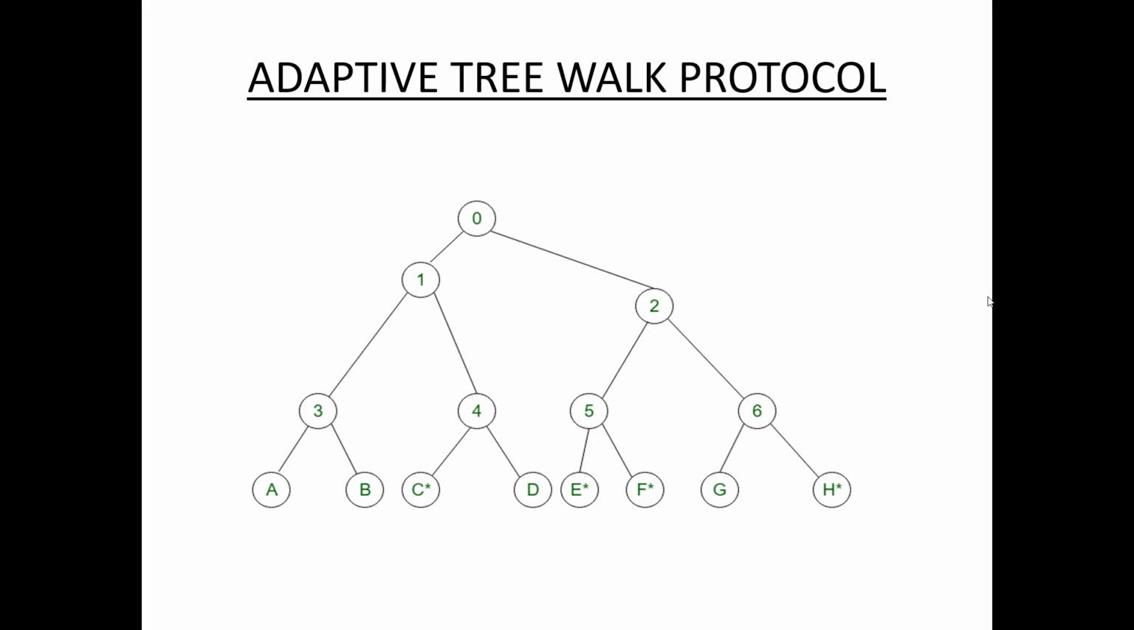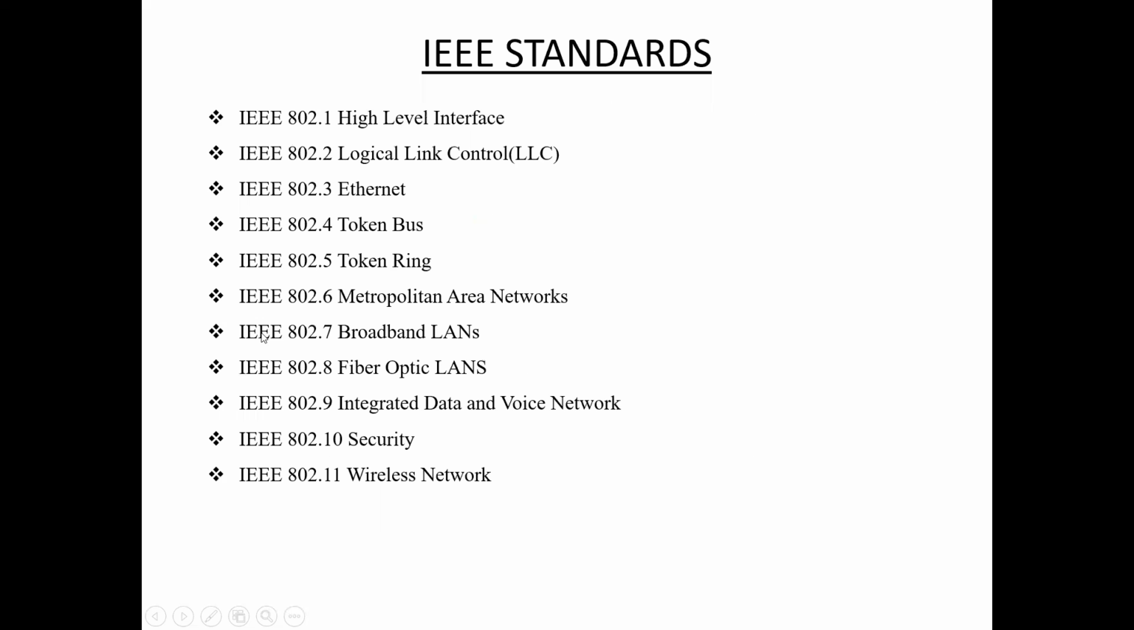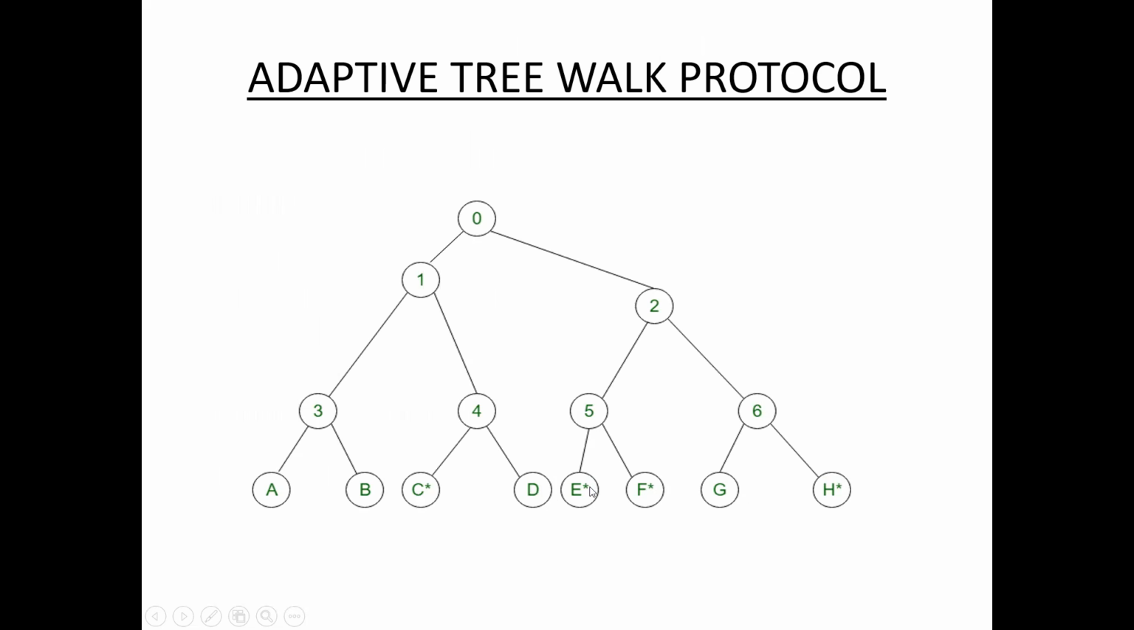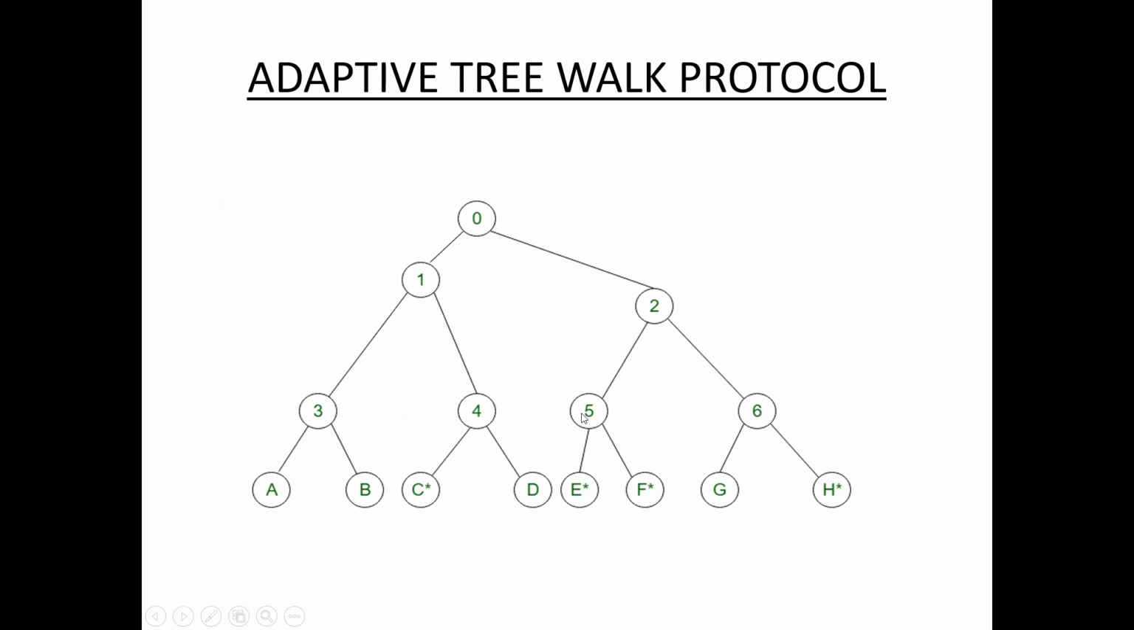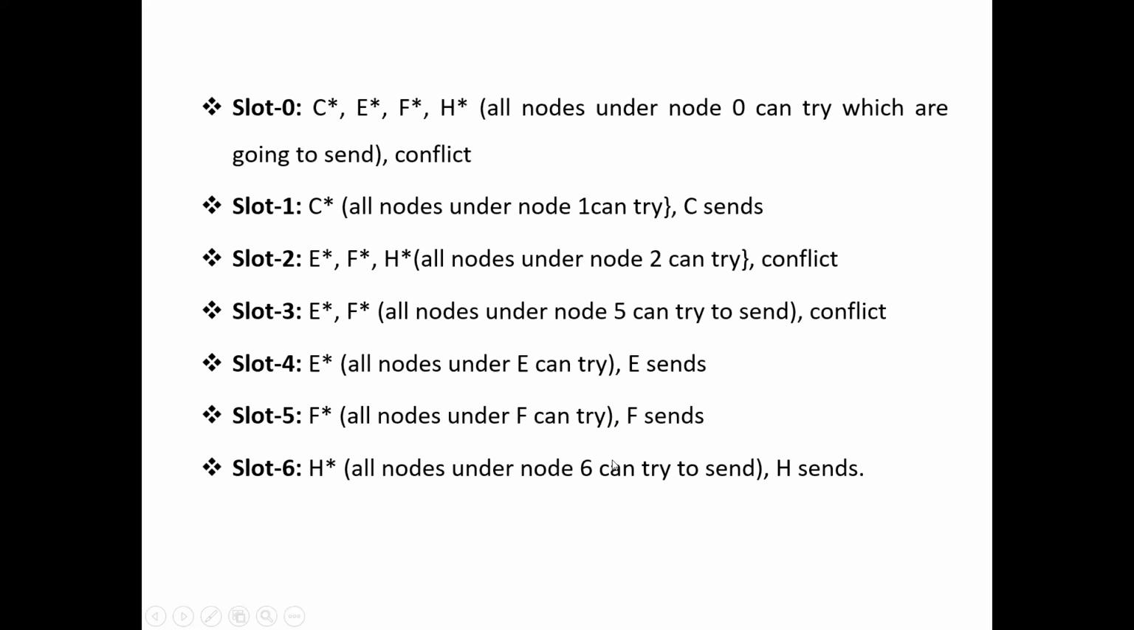See here, this one is divided into two slots. That means node 2's children: 5 with E, F is one slot and 6 with G, H is another slot. So this slot, slot 3, has E, F. Multiple stations, conflict. So once again, this one is divided into two separate slots. E is one slot and F is another slot. Here slot 4, E sends. Next slot 5, F sends.